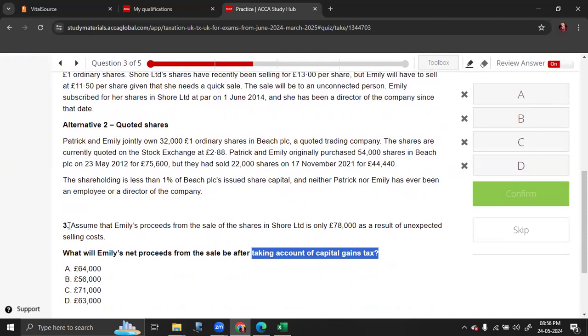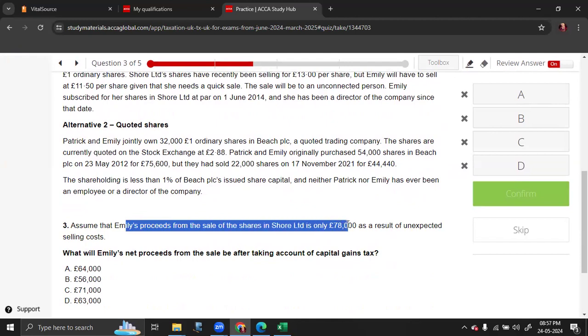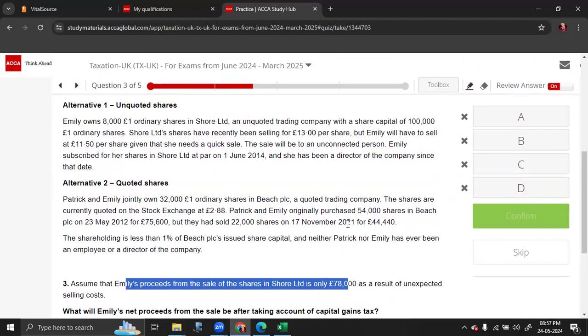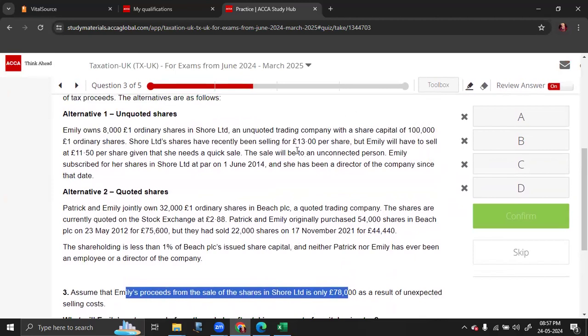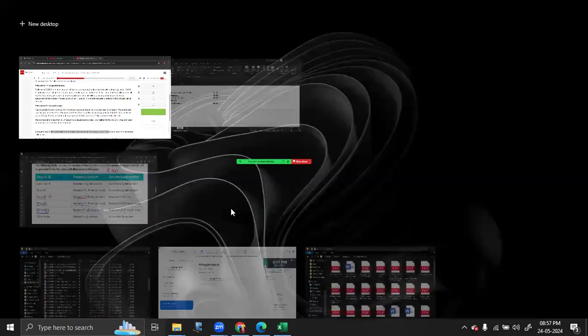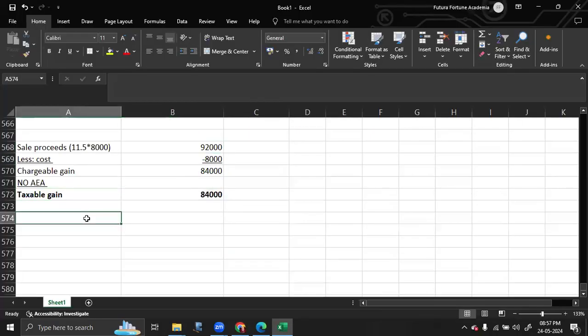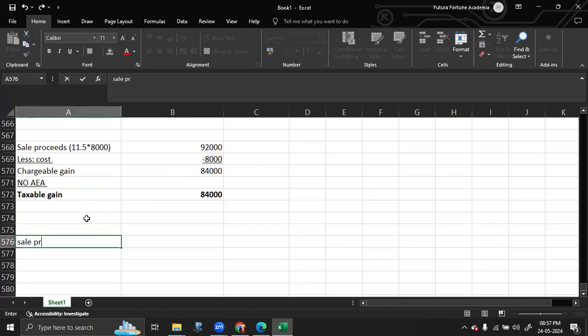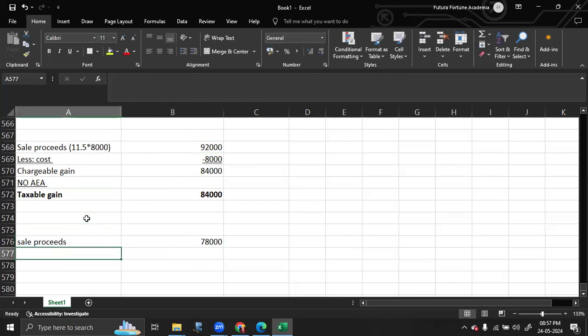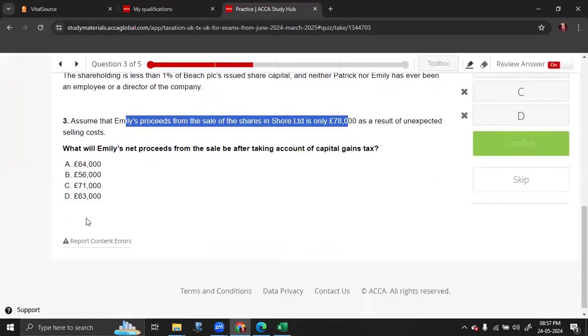Third question is, assume that Emily's proceeds from the sale of the shares is 78,000. So they're asking you to assume that it is not what we had calculated to be 92,000. Instead of that, assume that the sale proceeds was 78,000. And they're asking you, what is the net proceeds after paying out the tax?